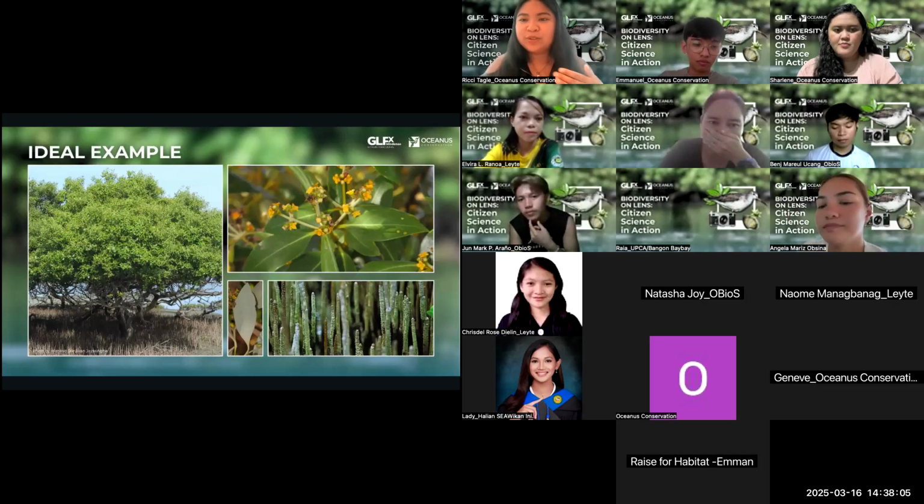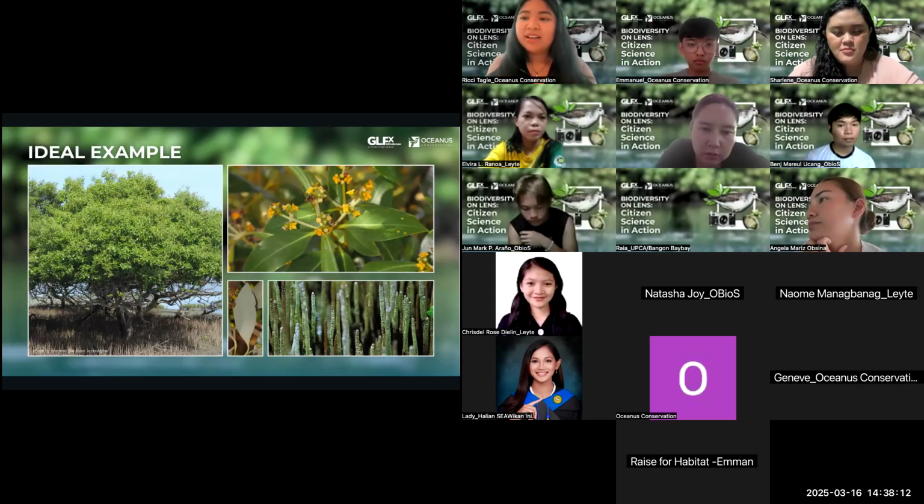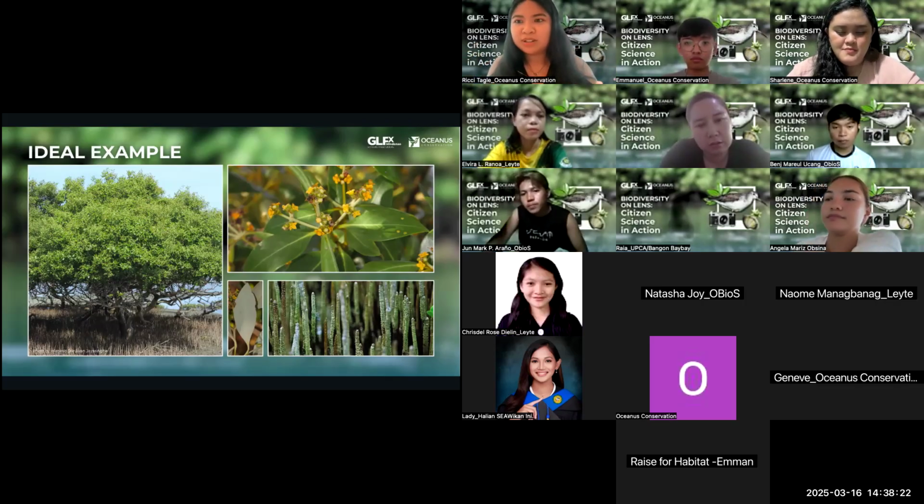Okay, let's quickly go through some ideal examples. Tulad ng game na ginawa natin yesterday, this was yung Avicennia marina. And in a single submission, you don't put just one picture. You can have multiple shots in one picture. Yun ang pinaka-ideal. Kasi katulad ng mga ibang mangrove, they look so similar. And you need to have different shots to be able to differentiate kung ano siya.